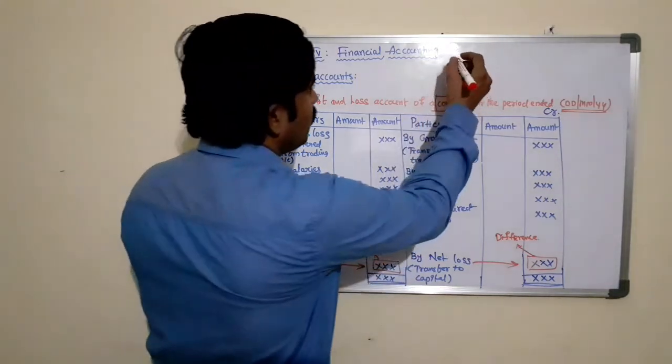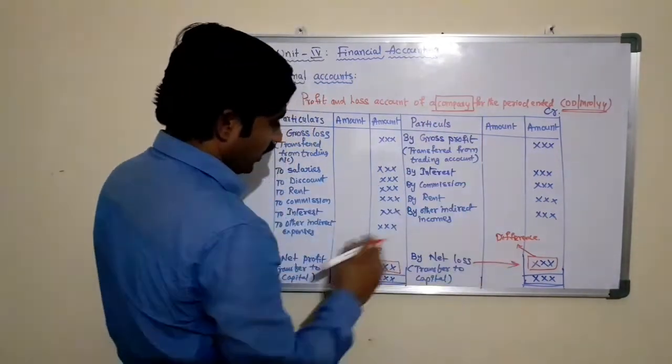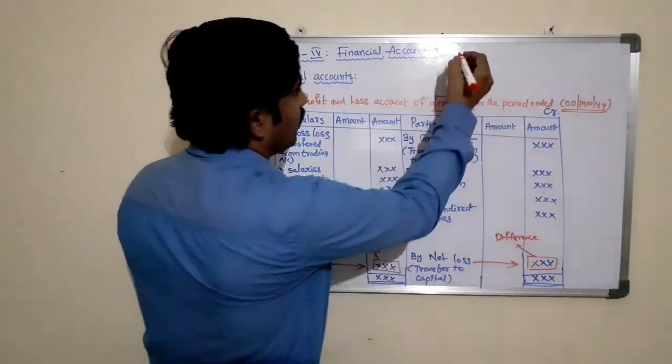Or here you have two equations to find the net profit or the net loss.